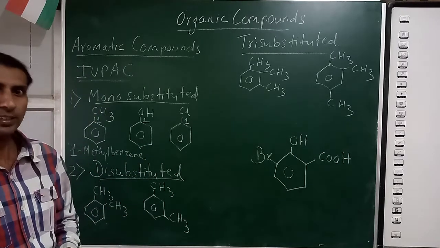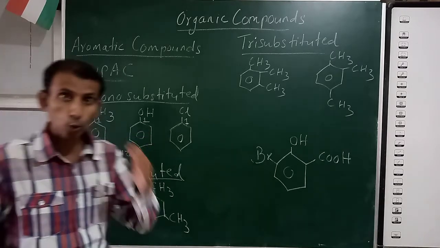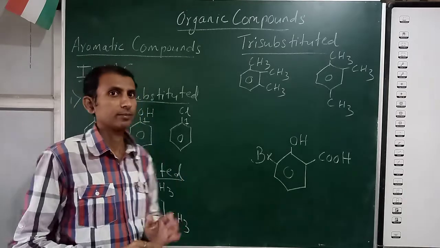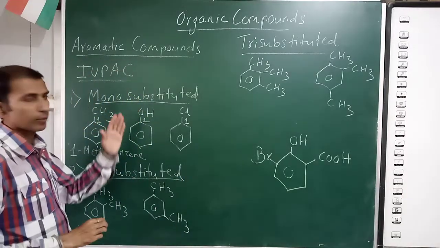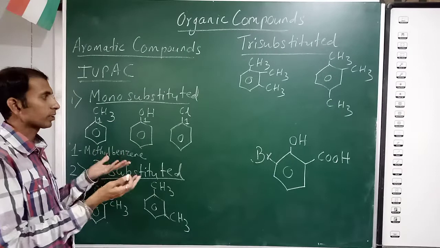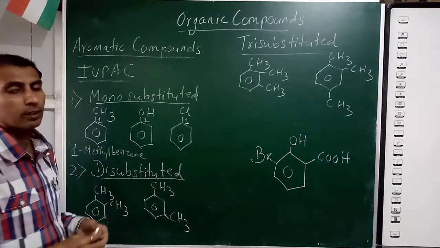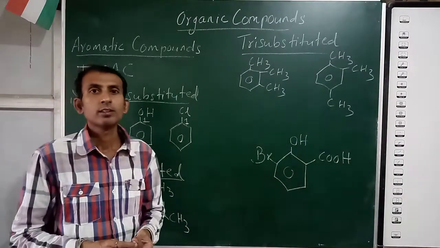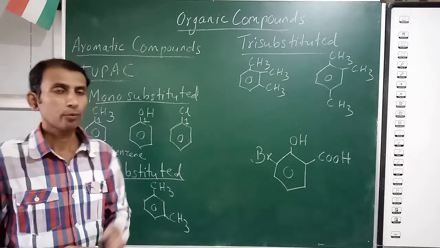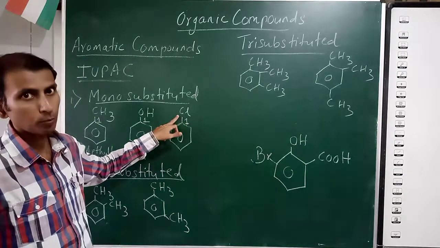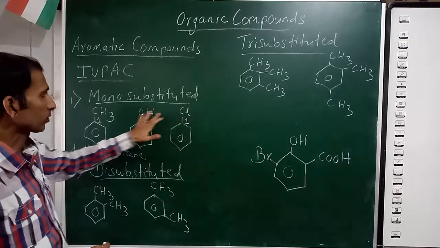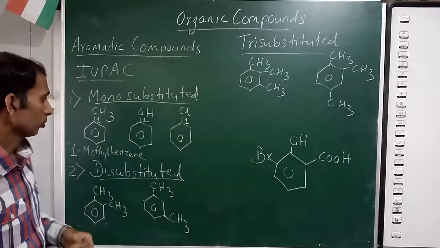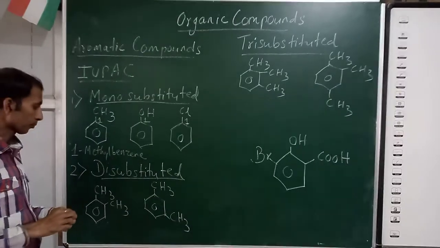So 1-chlorobenzene. Okay, so this part is very easy, containing only one substituent, but you should know the proper naming for that functional group. Methyl, hydroxy, chloro. So this naming you should know.